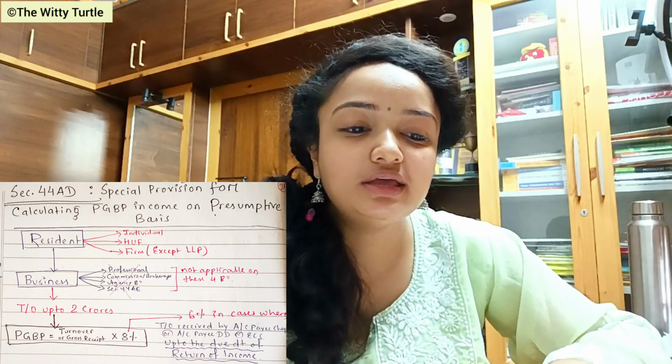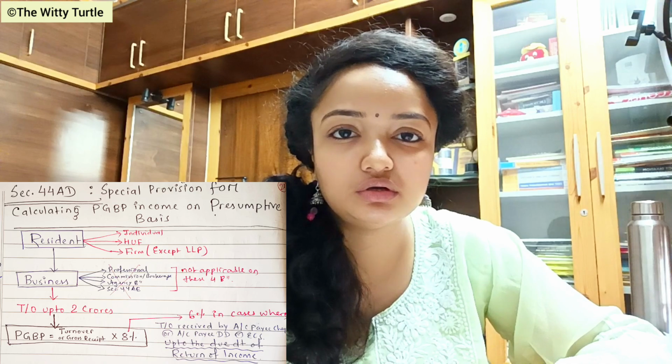Now, here you can see one example on your screen, where Mr. Akhil is the SSE, who is a resident individual, and his turnover is given as 80 lakh rupees, right? Out of that 80 lakh, he received 20 lakhs in cash. Then he received 40 lakhs in cheque, which was received on 19th March 2022. Okay, so we are doing it for previous year 2021-22.